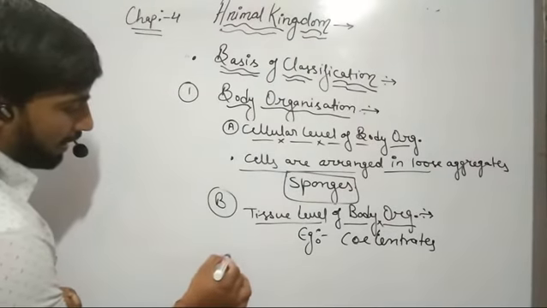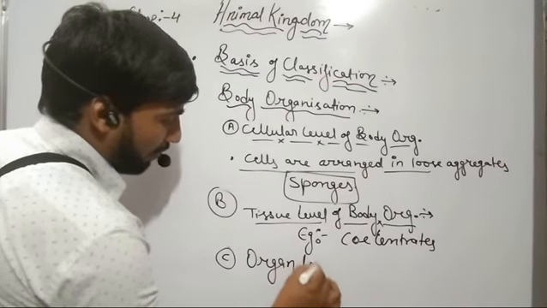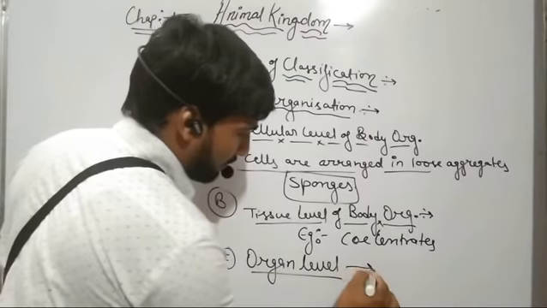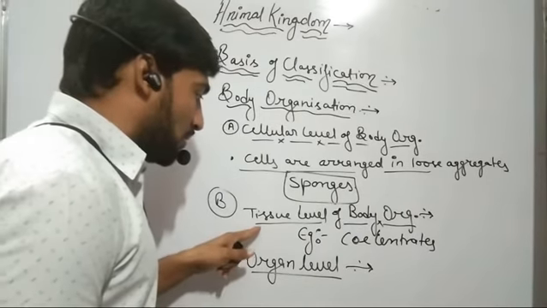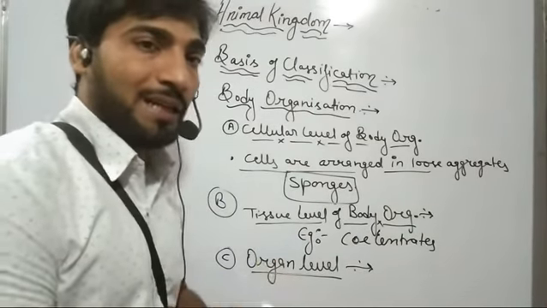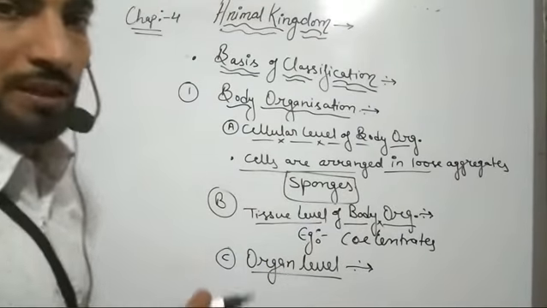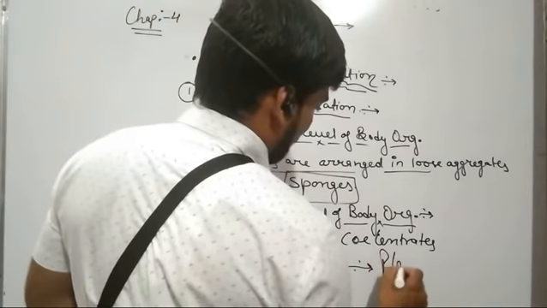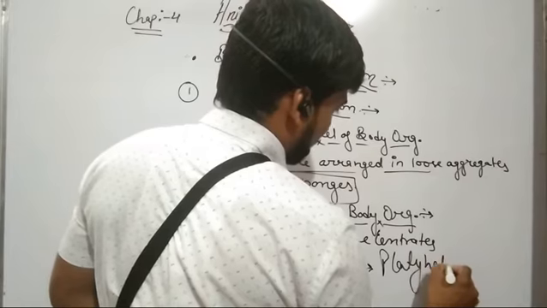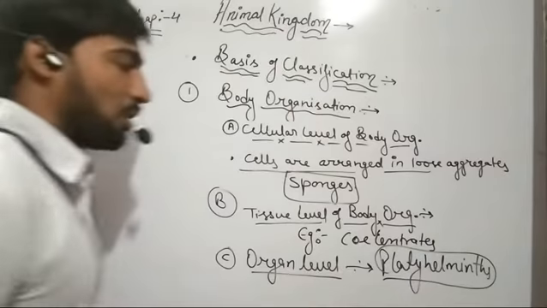Now the third type of body organization is known as organ level of body organization. In case of organ level of body organization, the different tissues aggregate to form an organ, and then this organ performs some specific function. The example of organism which includes organ level of body organization is platyhelminths. So these platyhelminths have organ level of body organization.